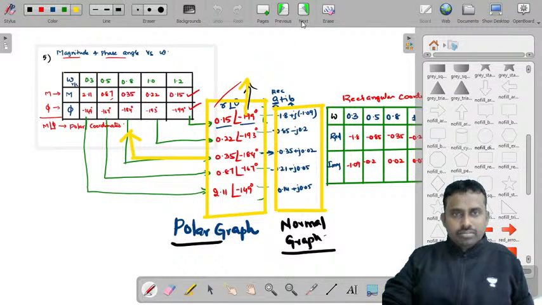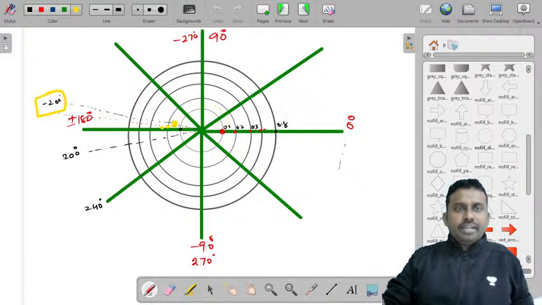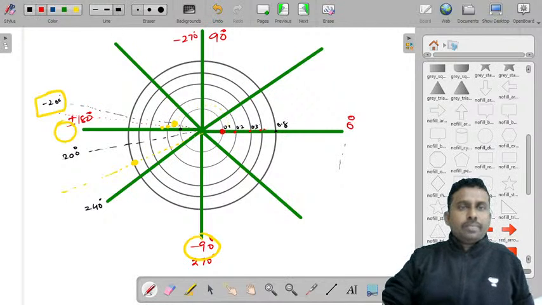Then you have minus 167. So this is minus 90, this is minus 180. In between these, we'll have the minus 167 line. On this you have 0.8. So join all these points.